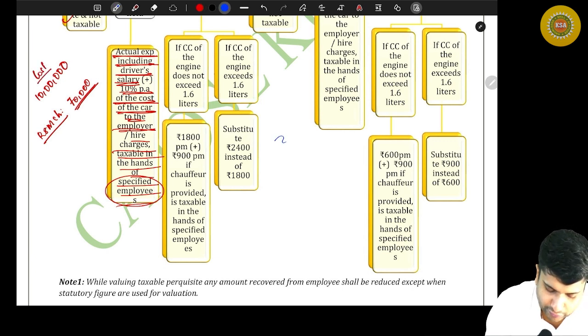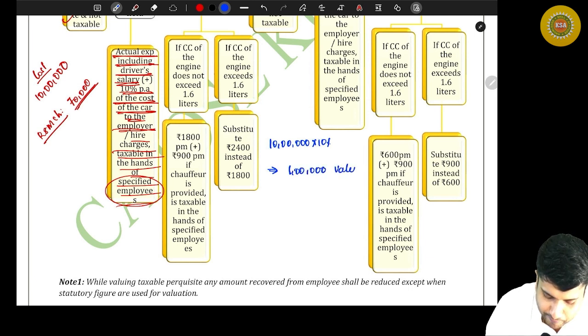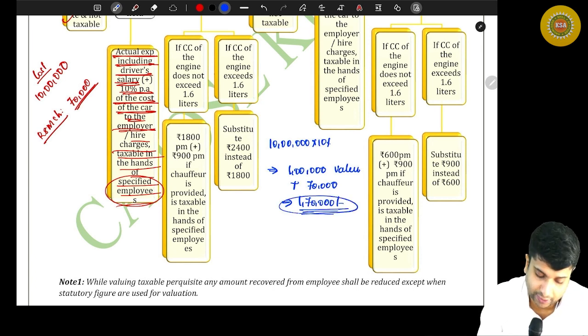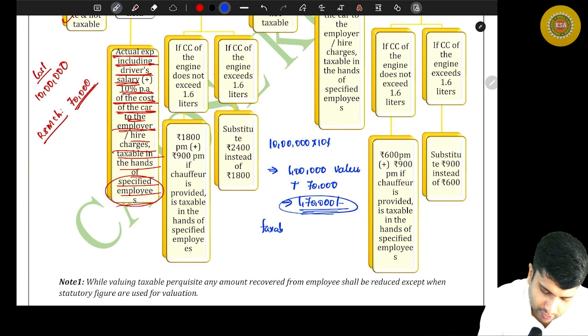First you take the entire cost, then apply 10% for a year. So for the ownership, you show 1 lakh rupees as value of perquisite. Plus the entire running and maintenance charges of 70,000 will also be taxable. In total, it will be 1,70,000. This shall be the taxable value of perquisite.